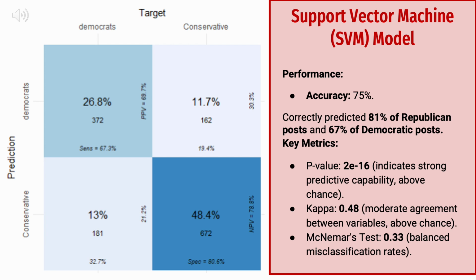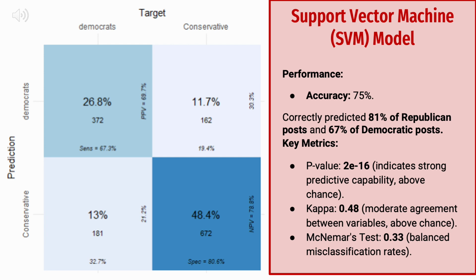Two potential issues may explain the class prediction accuracy difference. First, the larger conservative dataset allowed the model to better learn patterns in conservative word usage. Second, shared terminology between the classes could have caused intermingling of predictive features, making it harder to distinguish Democratic posts.